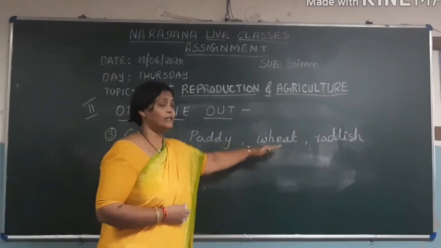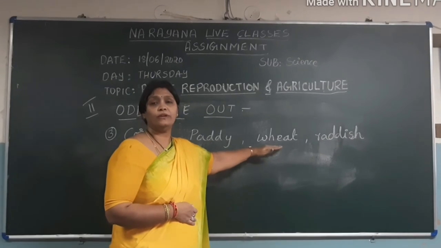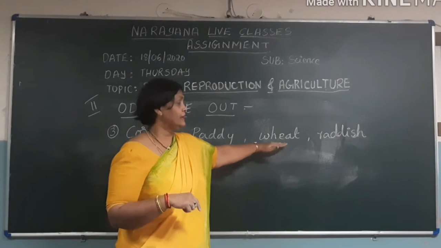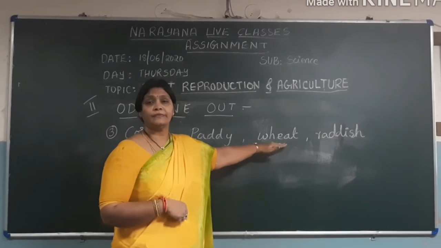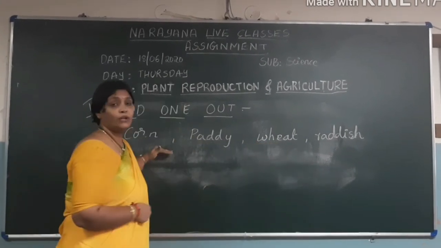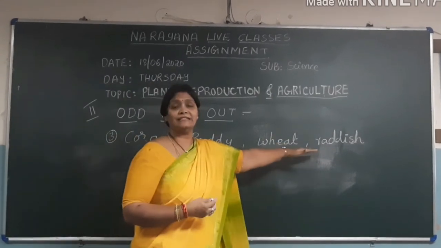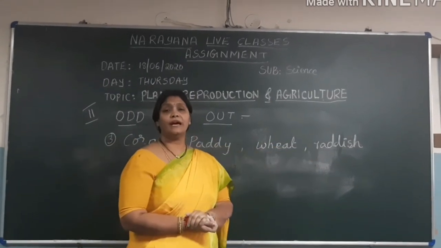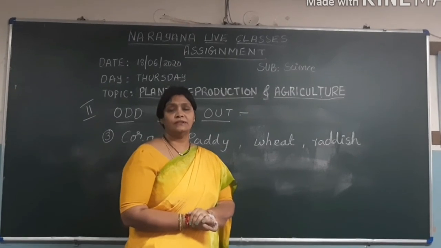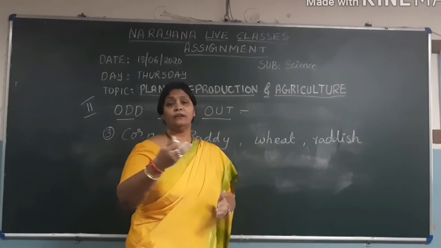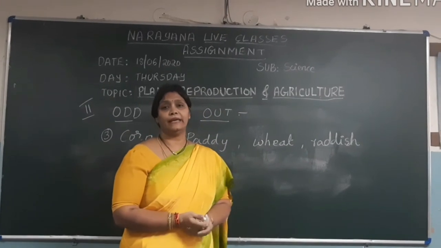When it comes to wheat, the same thing happens. You take the wheat seeds and sow them in the soil, and it changes into a new plant. So in all these three, reproduction happens through the seeds only. When it comes to radish, reproduction happens through roots. You take these roots out and you can grow a new plant again.